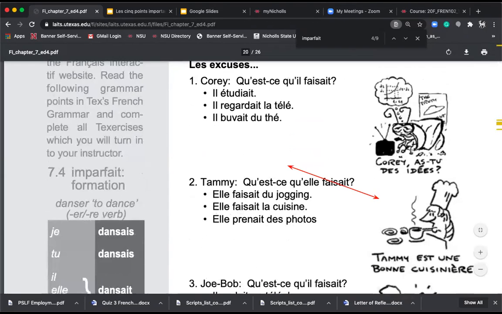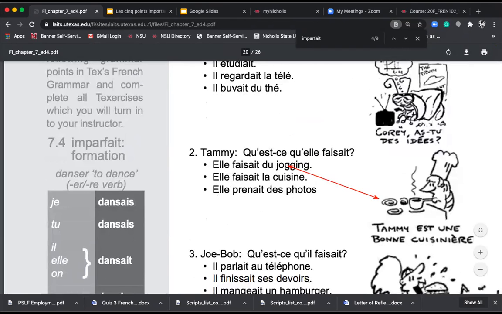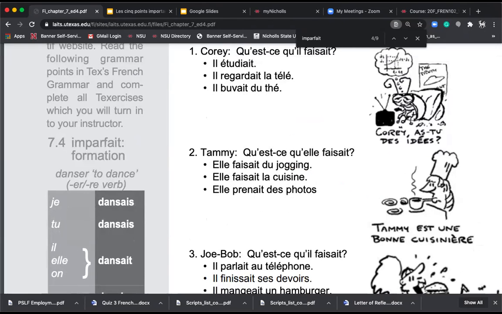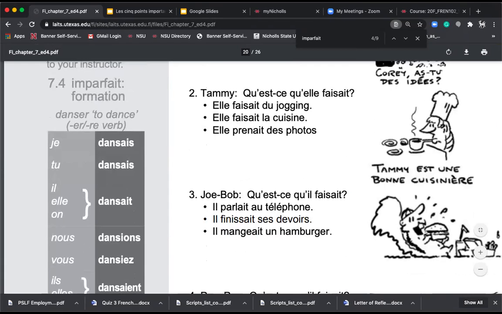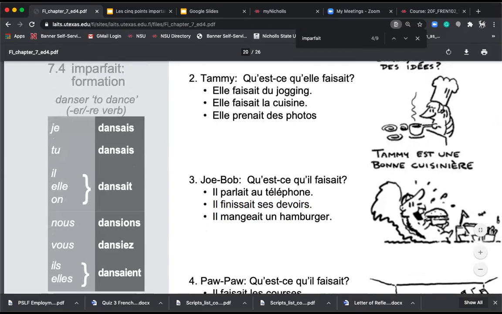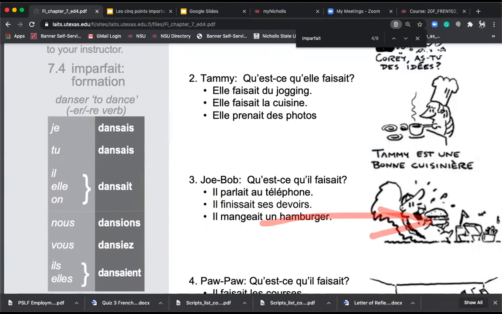Tammy, qu'est-ce qu'elle faisait? Elle faisait du jogging, elle faisait la cuisine, elle prenait des photos. Regarde, elle faisait la cuisine. She was cooking. Joe Bob, qu'est-ce qu'il faisait? Il parlait au téléphone, il finissait ses devoirs, il mangeait un hamburger. Évidemment, il mangeait un hamburger.